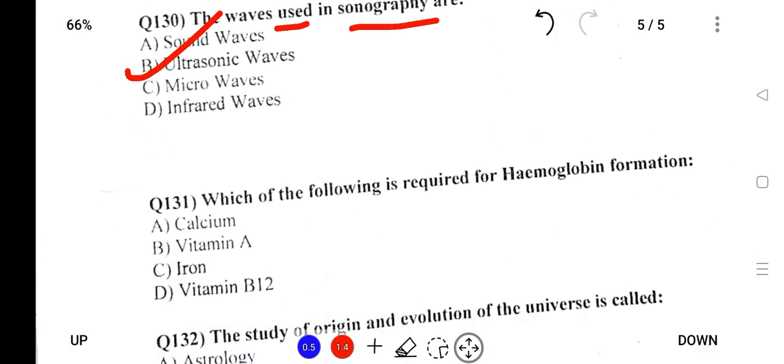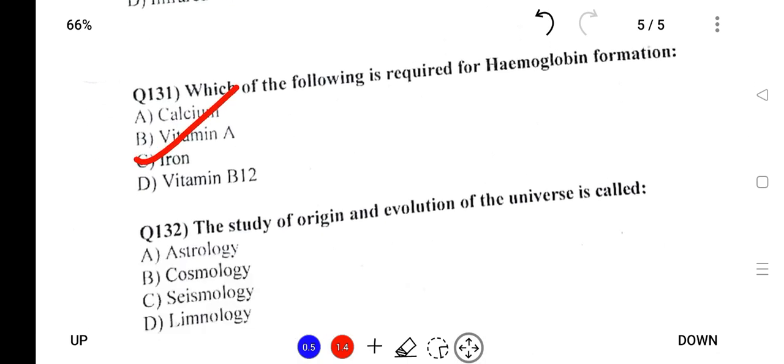Which of the following is responsible for hemoglobin formation? So hemoglobin formation requires iron, and hemoglobin is responsible for transportation of oxygen from the cell to the different parts of the body. Next, the last question for today is the study of origin and evolution of the universe is called. It is called cosmology.